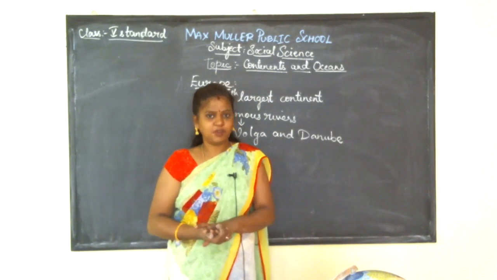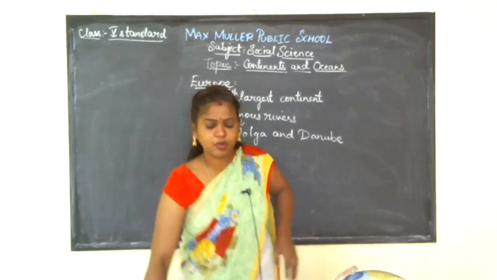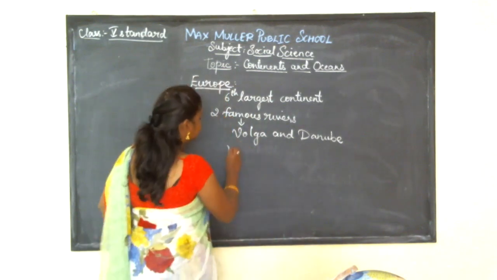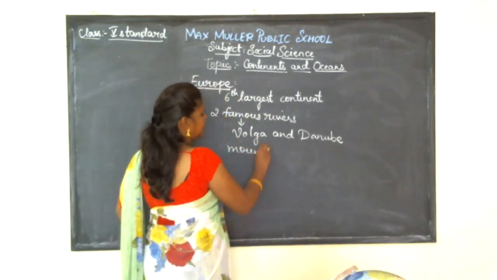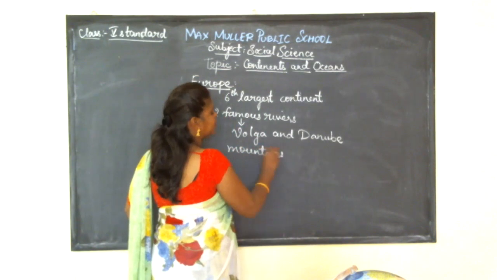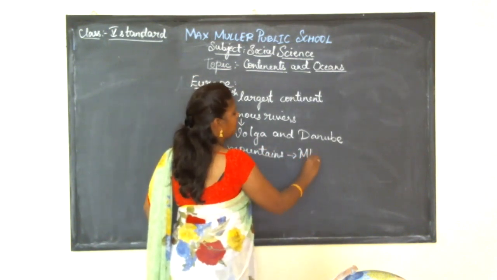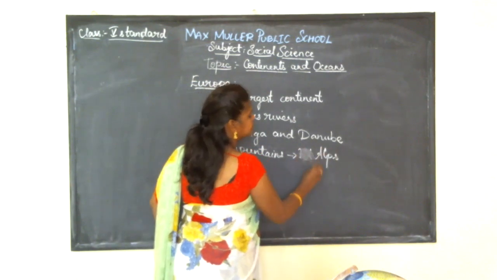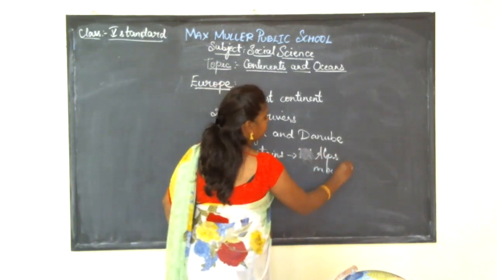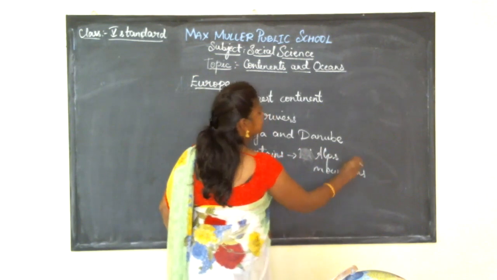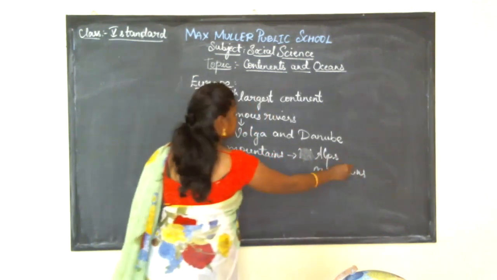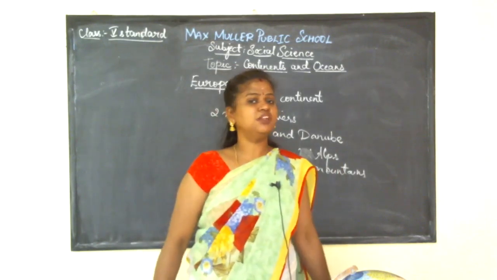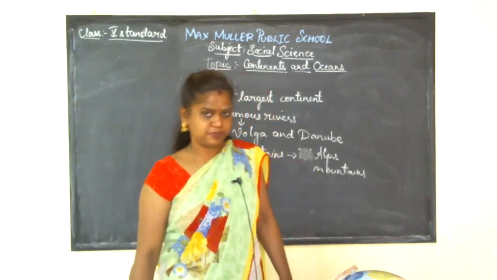and the famous mountain range found in Europe is called the Alps. Here you can see the mountains called Alps. The Alps mountains are the famous mountains present in Europe. So this is what we learned about Europe.